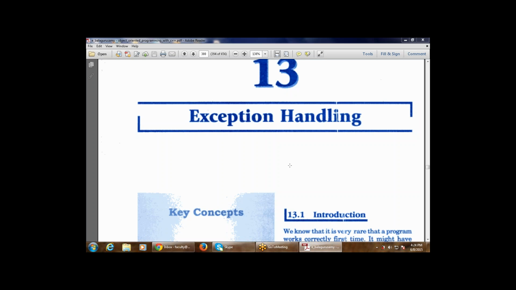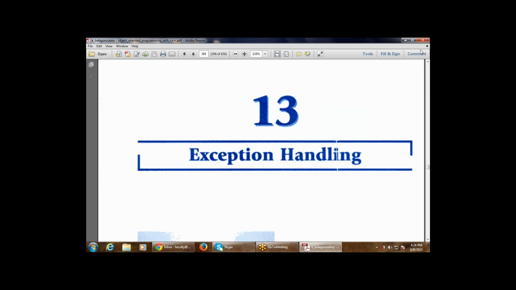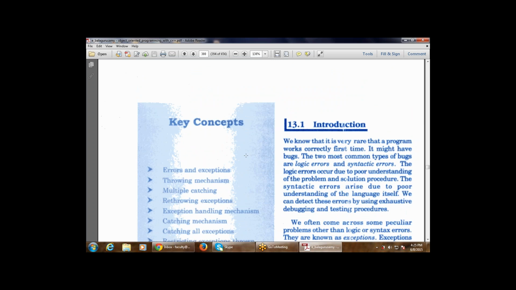Today I am going to continue with the same module, object-oriented programming, but with a new chapter, chapter number 13, exception handling. In the last class we finished chapter number 12, how to work with templates, what a template is, and the difference between the function template and the class template. Today I'm going to start with the new chapter, exception handling, and this is one of the important chapters in the practical part and in the theoretical part, right? So let's start with chapter number 13, exception handling.